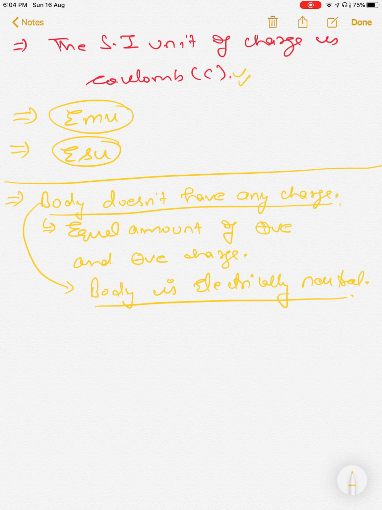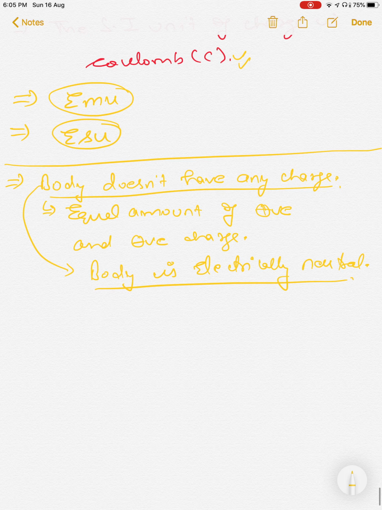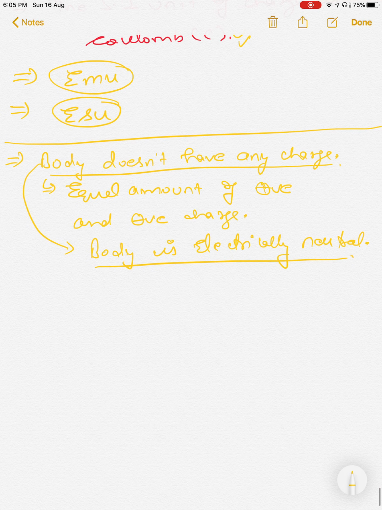That's why the body is electrically neutral. It's a tendency of any body to remain in an electrically neutral state, because electrically charged states are not very energetically favorable.